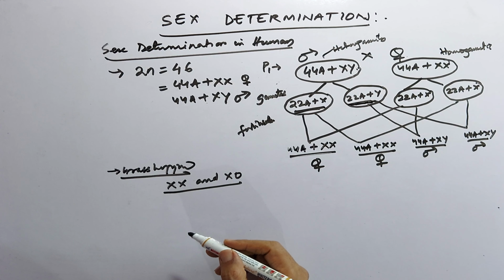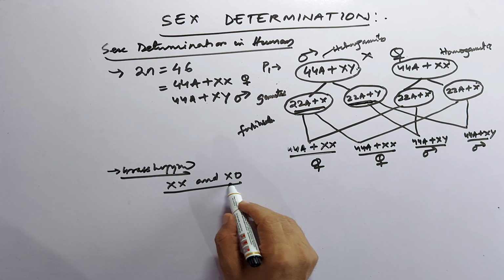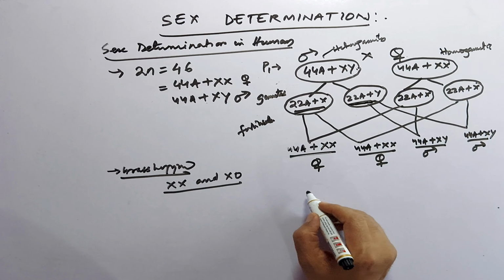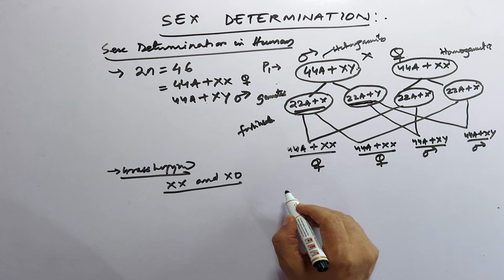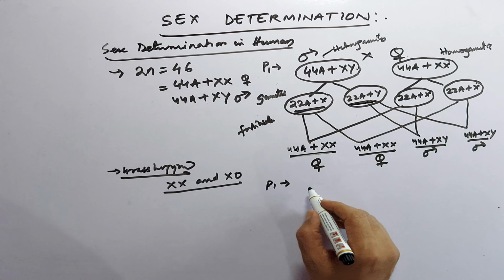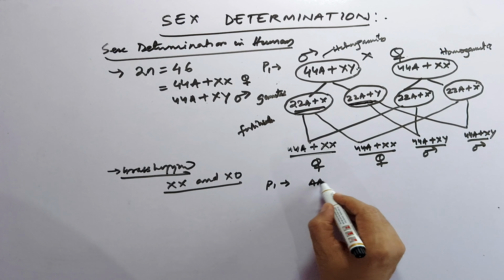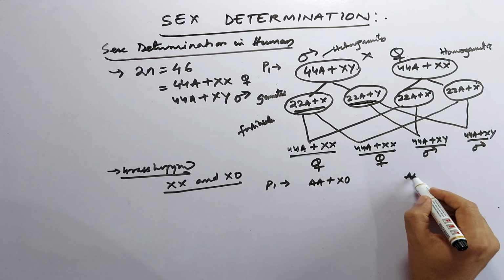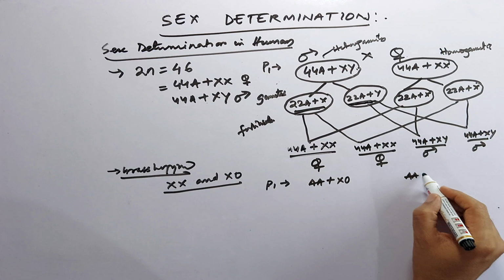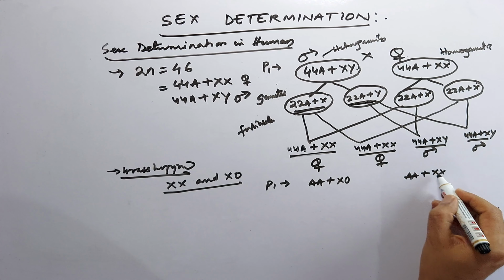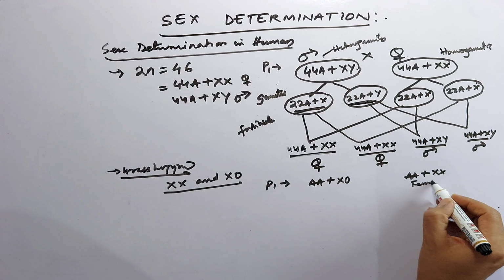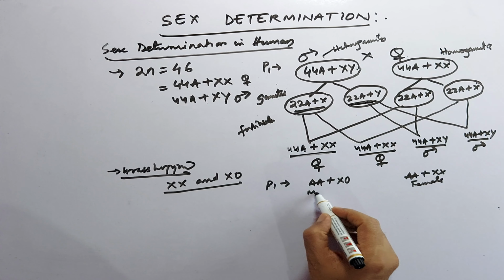Here XO means absence of another X chromosome. We can make a cross, P1: two sets of autosomes plus XO, and two sets of autosomes plus XX. The XX is the female one and the XO is the male one.